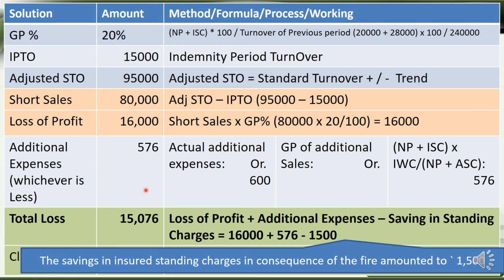Loss of profit is given as 16,000. Then we have the additional expenses we found, 576, minus the saving in insured standing charges in consequence of the fire, which amounted to 1,500, given in the question. So we arrive at the total loss of 15,076.